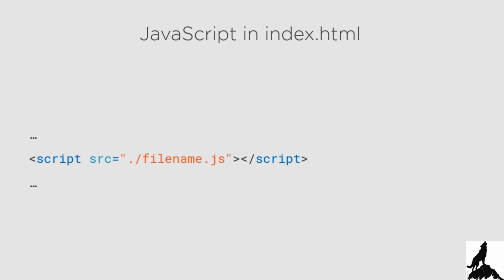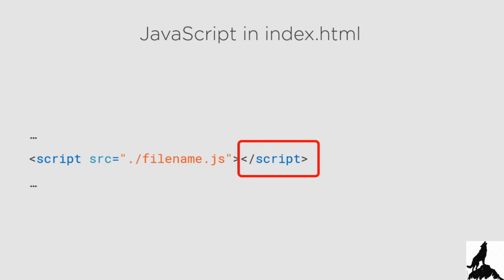We use the script tag, and we use the src, for source, attribute. And in this example, our file is called filename.js. And for most web servers, it's very important to have this / at the beginning. That just tells us the directory where the JavaScript file is located. Here, the dot represents the directory that the index.html file is located in. So we have a relative path and a file name. And notice that we need the end tag as well, /script right here.